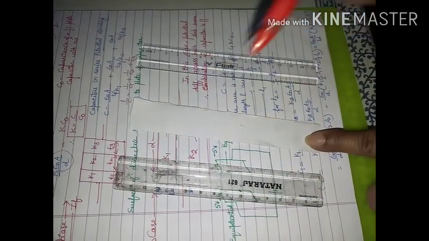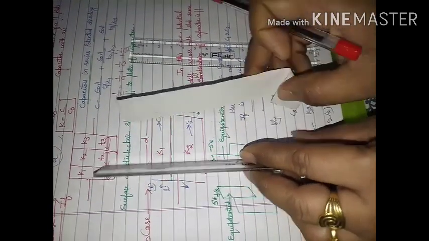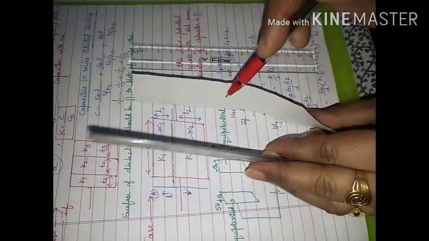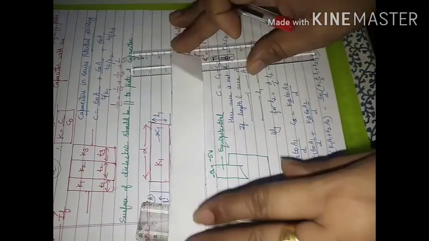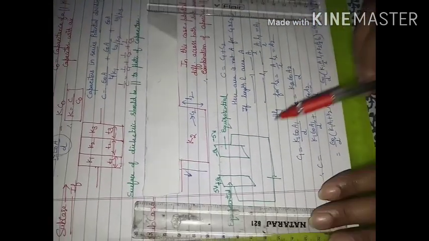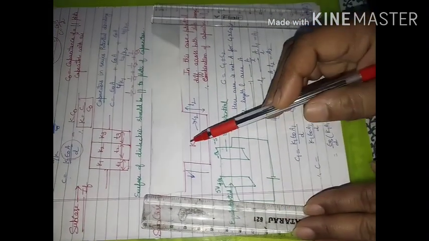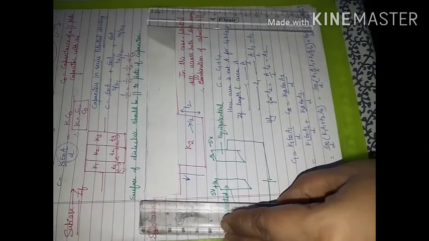This and this were the same. It means if you keep it like this, then this area and this area were the same. Now you are going to keep it in this way, like this. It means this area and this part, this area, they are not going to be the same.